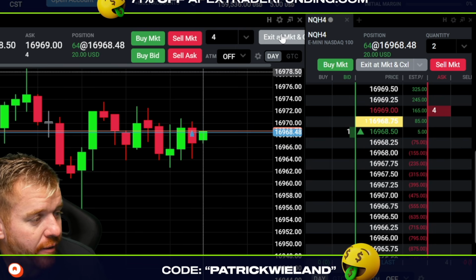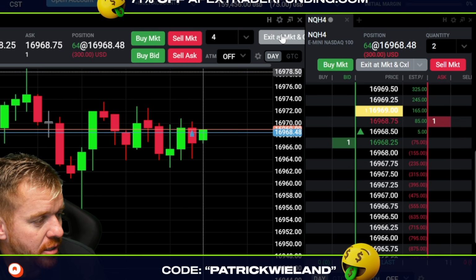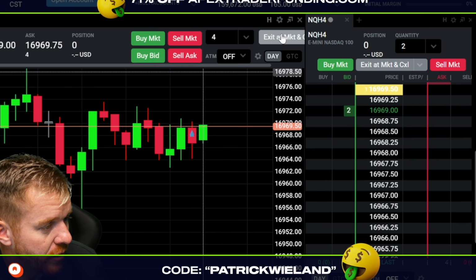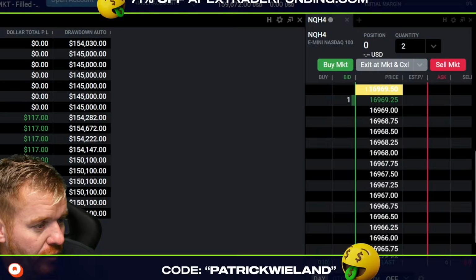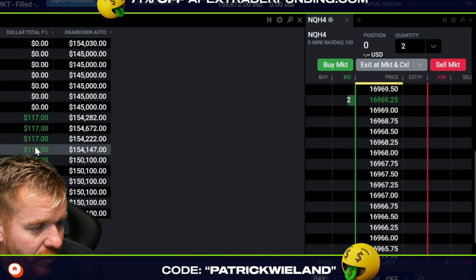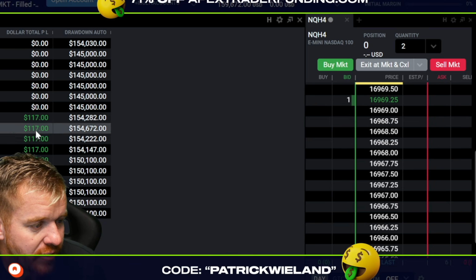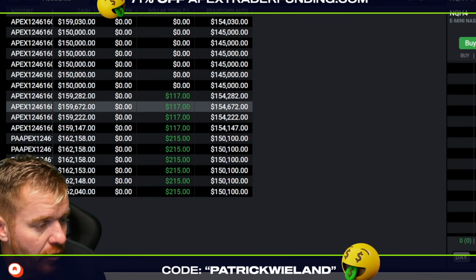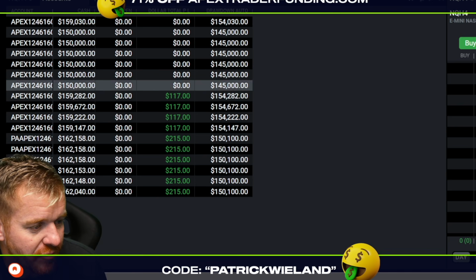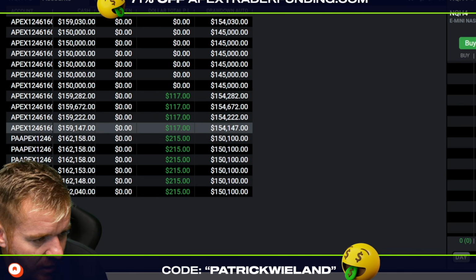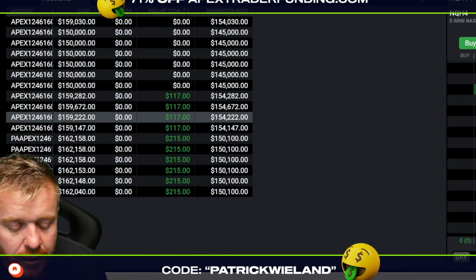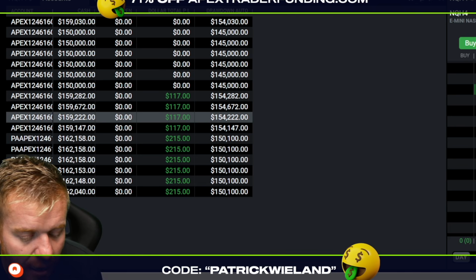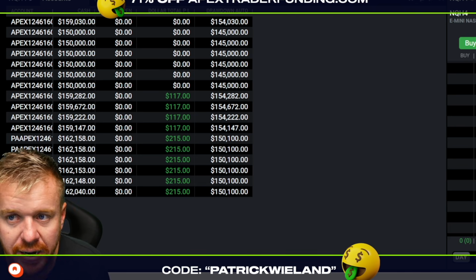So pop it back into the green there. If I click here, let's see if we can get filled above this here. So if I go to click, we're getting filled, and you can see the total profit there on those accounts, 117 on those multiple accounts. So you can see how those 4 accounts, $117 a piece, locking that in there, and bang, bang, bang, bang. The idea, like I said, is you're spreading out the drawdown.